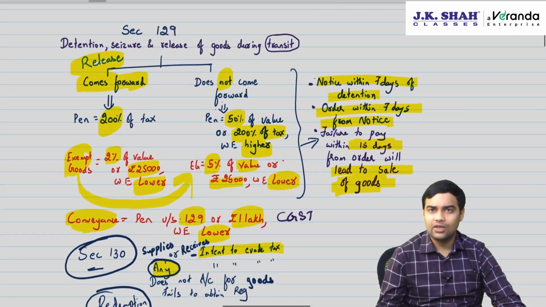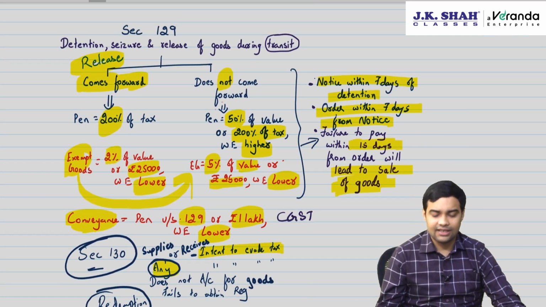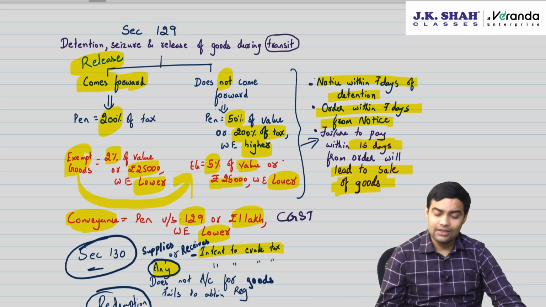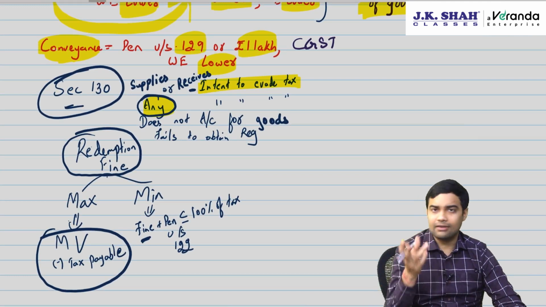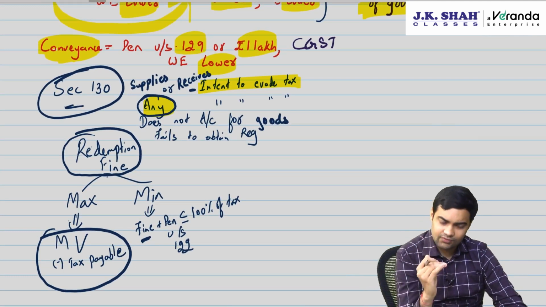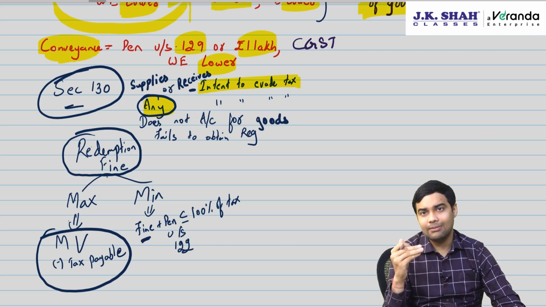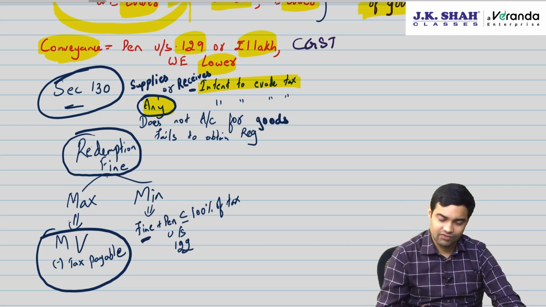129 comes forward, 200% of tax, does not come forward, 50% of value or 200% of tax, whichever is higher. Notice will be issued within 7 days, order will be passed within 7 days from the notice. That's the amount of time which you have. If you fail to pay that within 15 days, they will sell the goods. Conveyance, 129 penalty or 1 lakh. And remember, for exempted goods, 2% of value, 5% of value, 25,000, whichever is lower. Redemption fine, maximum market value minus tax payable. Minimum fine plus penalty under 122 should not be less than 100% of the tax.